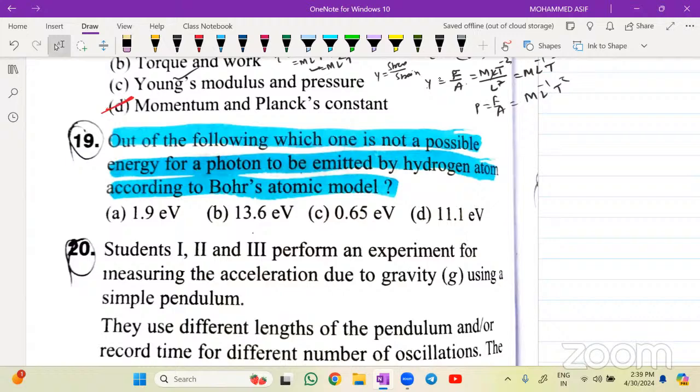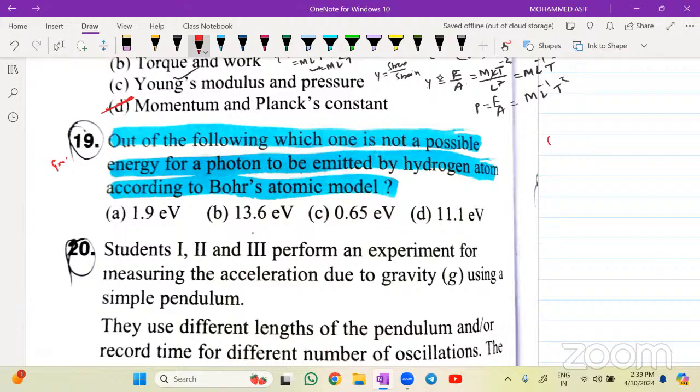19th one. Anyone? Good question again. Out of the following, which one is not possible energy for a photon to be emitted by hydrogen atom according to the Bohr's atomic model? 1.9, 13.6, 0.65, 11.1. I told you that up to 5, you should remember the answers.